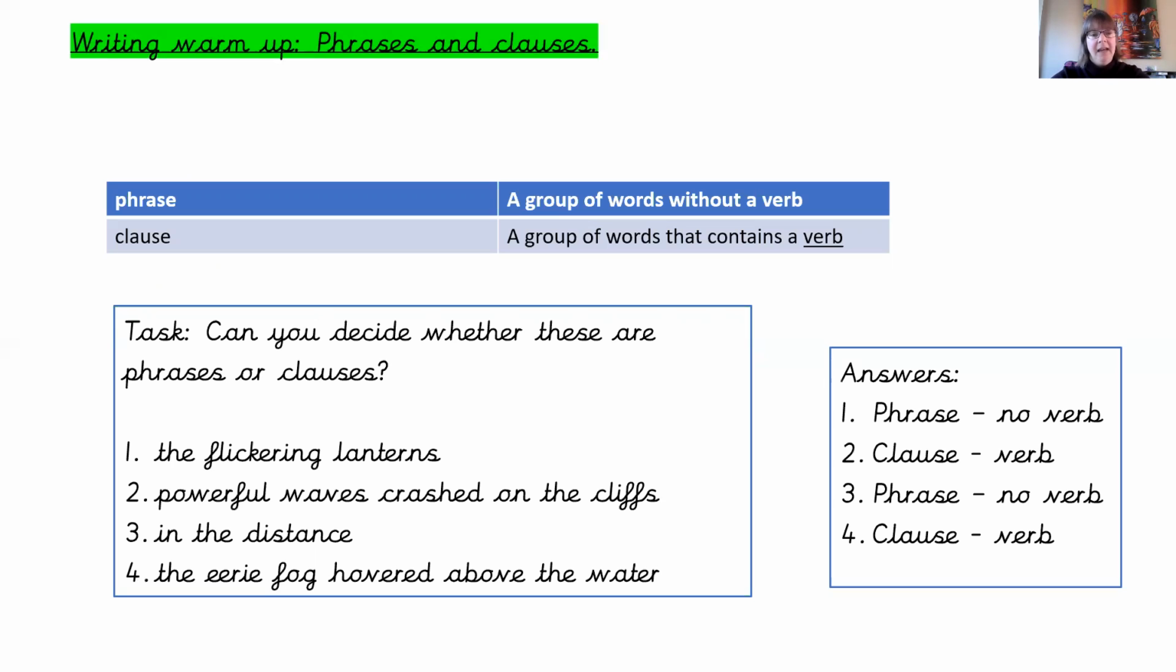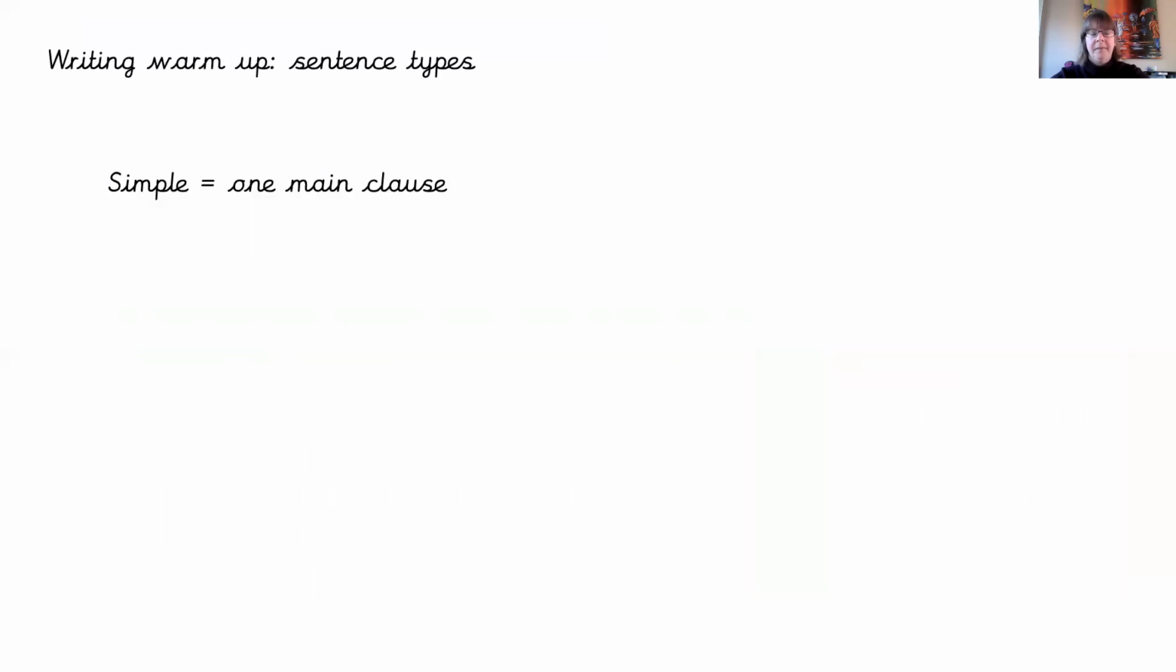Number 3, in the distance. No verb, no doing word. It's a prepositional phrase. We know that we're looking in the distance, but we don't know why. So it is a phrase. And number 4, the eerie fog hovered above the water. What is the fog doing? It's hovering. So that therefore has a verb in it. So it is a clause. There we go. There are verbs identified.